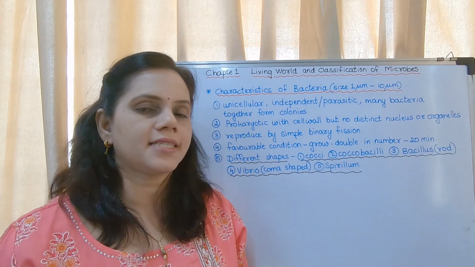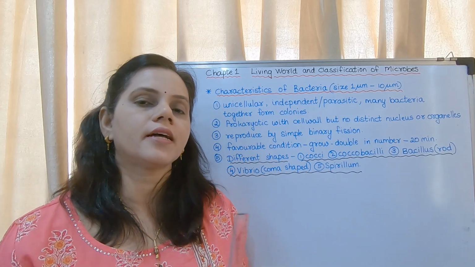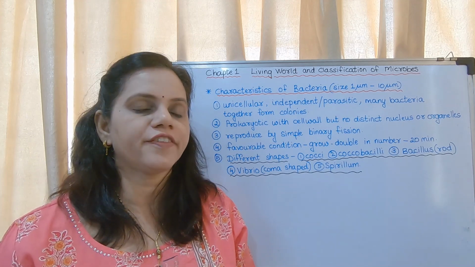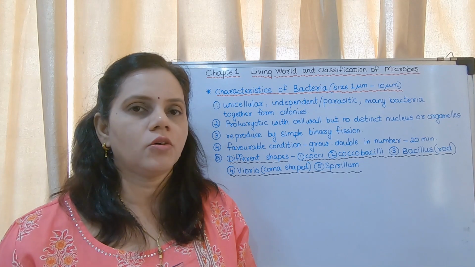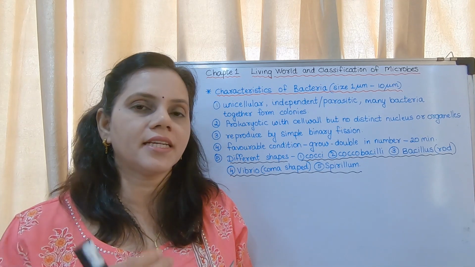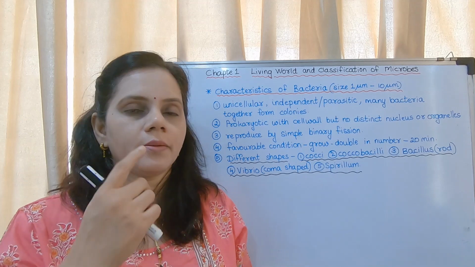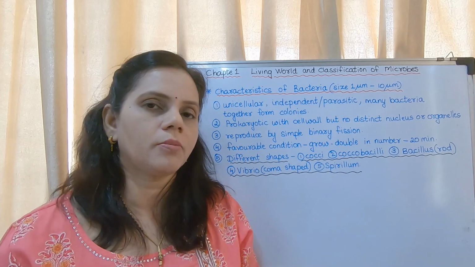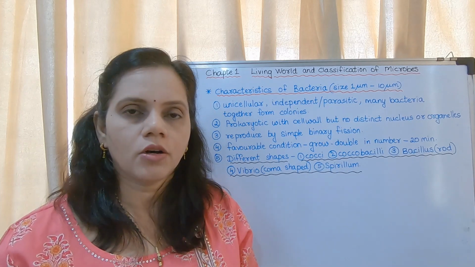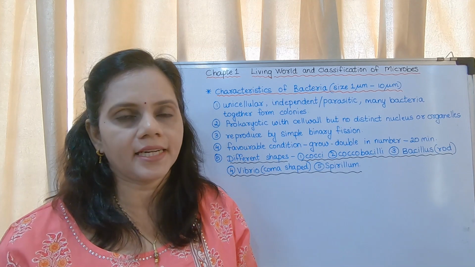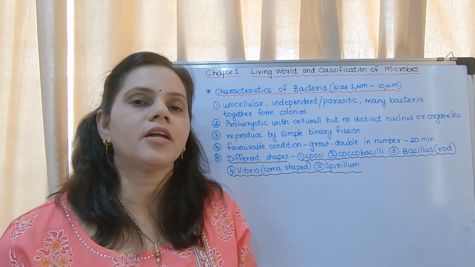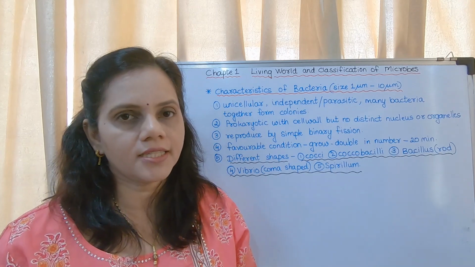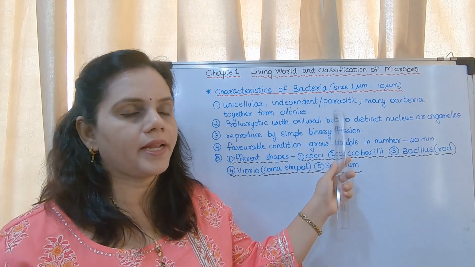Now what do you mean by parasitic? Parasitic means which live in or on others' body. If it's inside the body, for example worms. Just like worms, there are several bacteria which live inside our body. There are several bacteria in our nose, in our throat. Some are normal but some cause diseases. So they are said to be parasitic, which depend on others, living inside or outside the body of other organisms. So they are independent or parasitic.